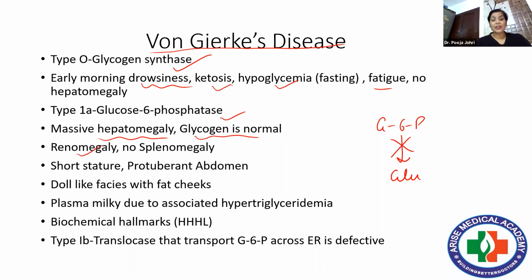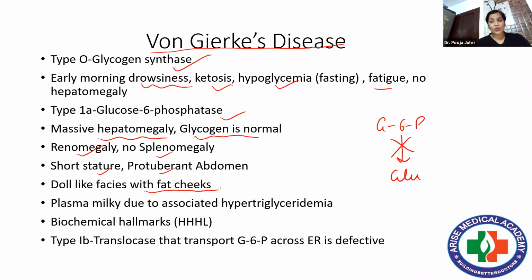Renomegaly is seen, but no splenomegaly. Short stature and protuberant abdomen are there, and doll-like facies with fat cheeks. This is again a very important identifying feature of von Gierke's type 1 disease, doll-like facies.